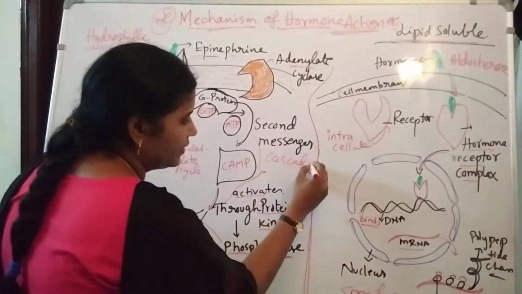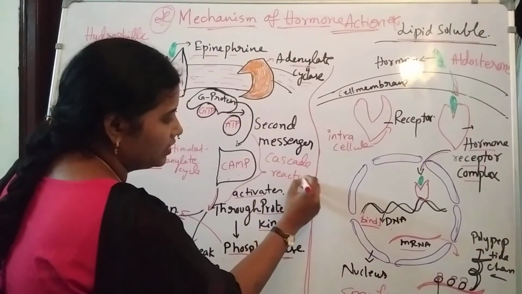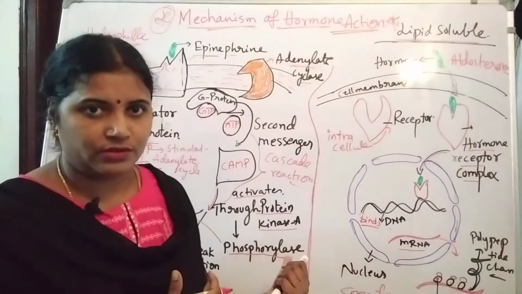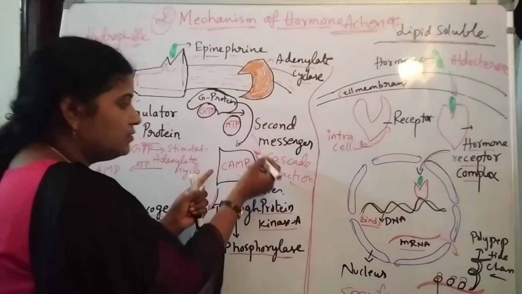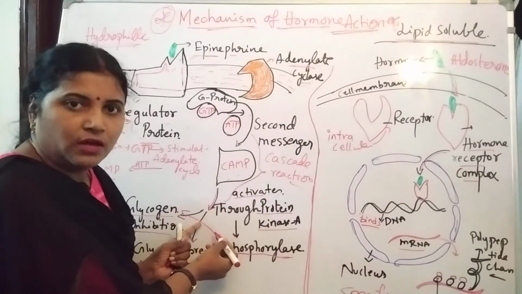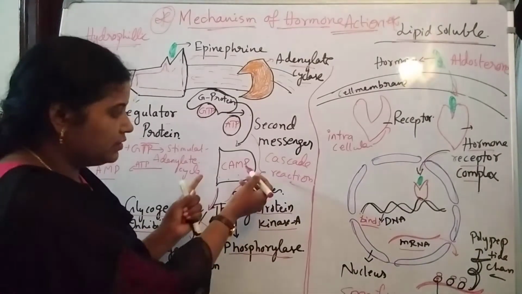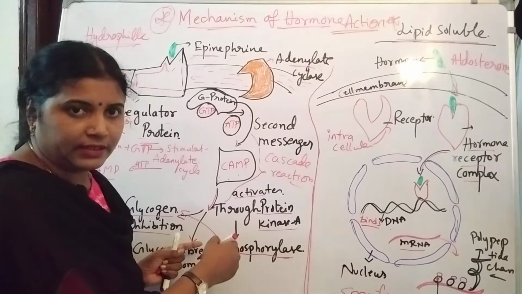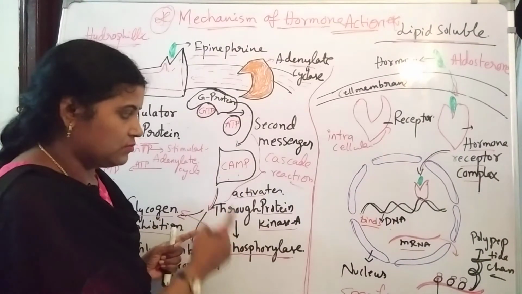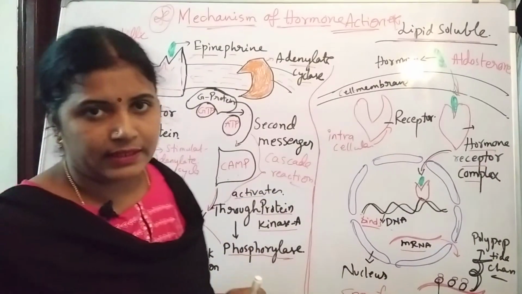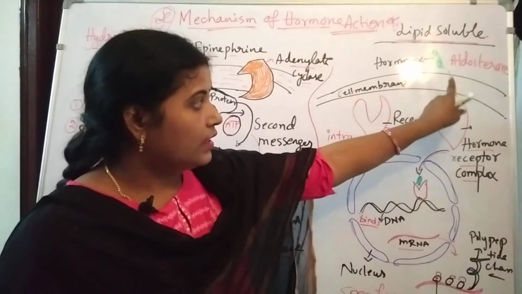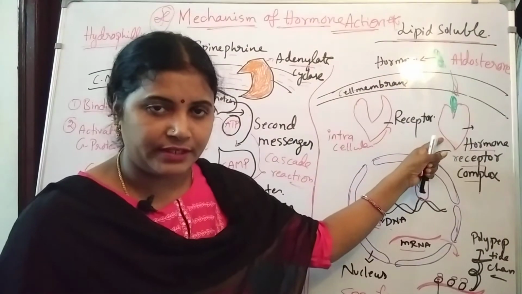So cascade reactions are going to take place in the hydrophilic hormones. In the hydrophilic hormones cascade reactions are going to take place. Why? Because one product is influencing another reaction. One product when formed in the process, that product is going to affect the other reactions in the same mechanism. So that's why these are cascade reactions. Okay, cascade reactions. But here, directly through the cell membrane it enters into the cell.